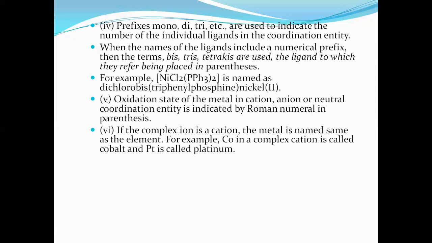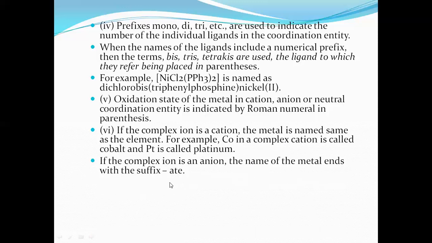We have to check whether the complex is a cation or an anion. If the complex is a cation, then the central metal name stays as such, say cobalt, copper, platinum, iron, etc. If the complex is an anion, then the name of the central metal atom always ends with -ate. Cobalt becomes cobaltate, iron becomes ferrate, copper becomes cuprate, like that.